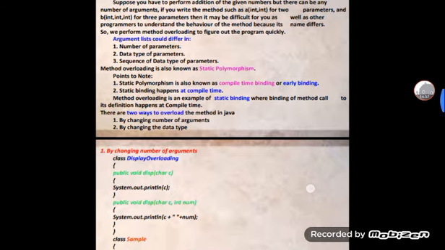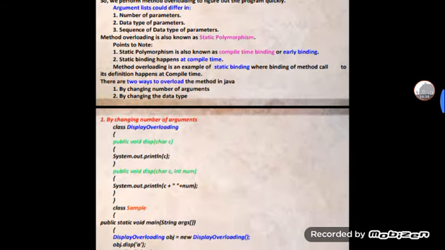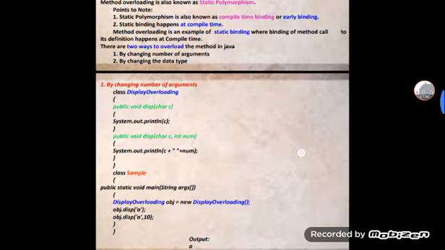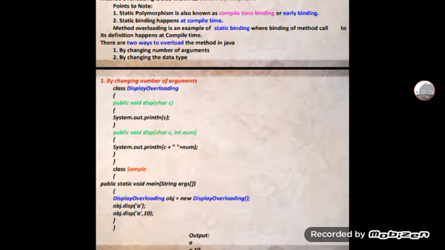The argument list can differ in the number of parameters, the data types, and the sequence of data types of parameters. Method overloading is also known as static polymorphism. Static polymorphism is also known as compile time binding, because the binding happens at compile time.